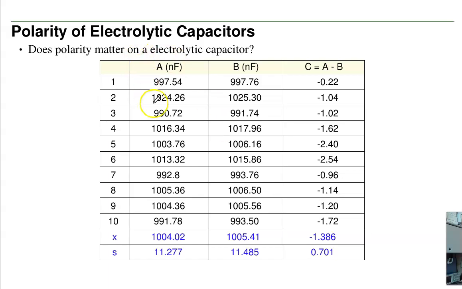So I'll measure the capacitance with the correct polarity and the capacitance with incorrect polarity. Each one's got a mean and standard deviation. I'll also keep track of each capacitor separately. For each capacitor, take the difference, correct and incorrect, and see what the answer is. That too has a mean and a standard deviation. Now the answer I get depends upon how I analyze it.